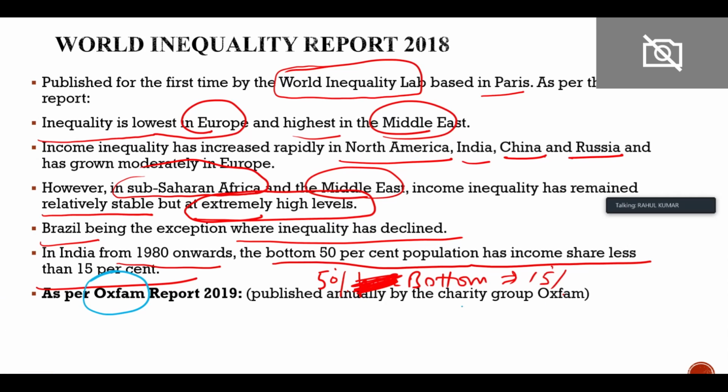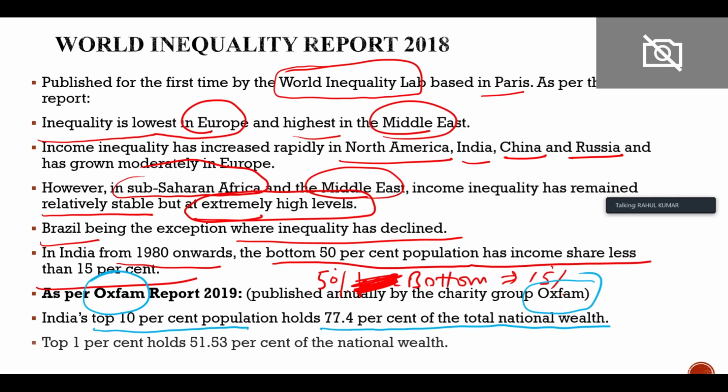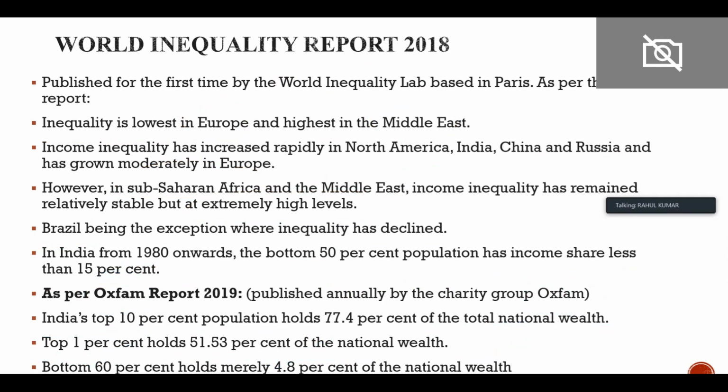Then there is another report, the Oxfam report. This is published by the charity group Oxfam. And as per this, the top 10% population hold 77.4% of the total national wealth. Top 1% hold 51% of the national wealth. This is very, very dangerous. Can you see? Top 1% people holding 51% of the wealth. Bottom 60% have just 4.8% of the national wealth. These are not good indicators.